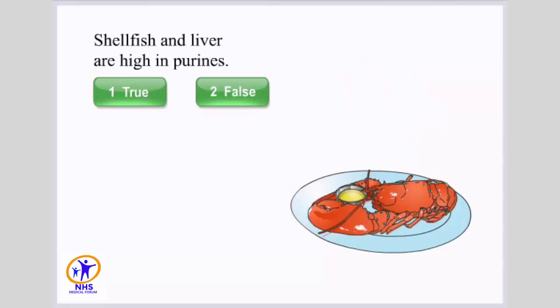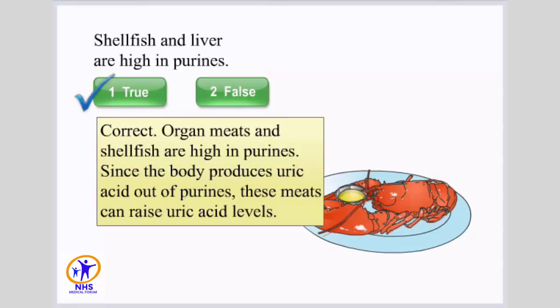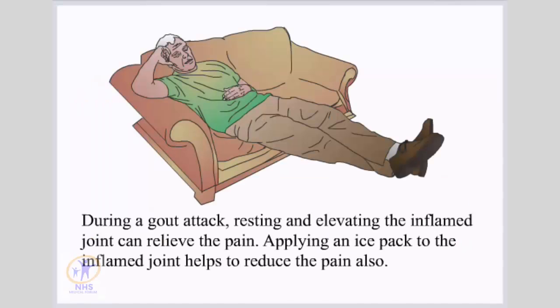Shellfish and liver are high in purines. Select true or false. Correct. Organ meats and shellfish are high in purines. Since the body produces uric acid out of purines, these meats can raise uric acid levels. During a gout attack, resting and elevating the inflamed joint can relieve the pain. Applying an ice pack to the inflamed joint helps to reduce the pain also.